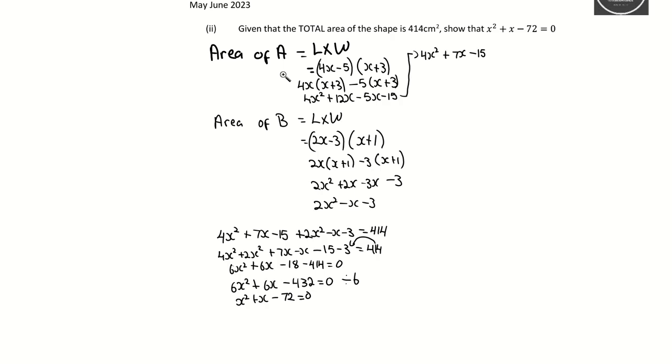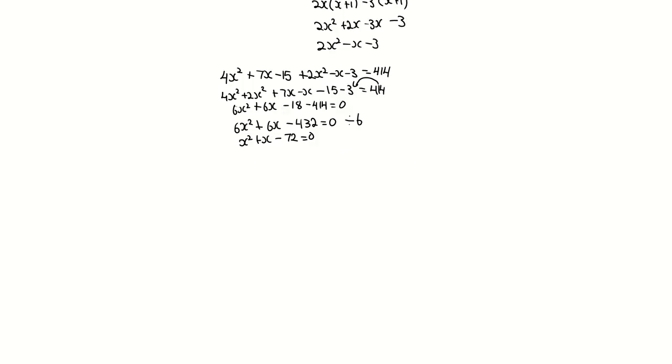You're going to divide the entire thing by 6 because we want x squared. How would you turn 6x squared into x squared? You divide by 6. 6x squared divided by 6 is x squared. 6x divided by 6 is x. And then we have 432 divided by 6, which is 72. And that is how you get this answer. Alright? Okay, let's go. And that is the end of May, June 2023.